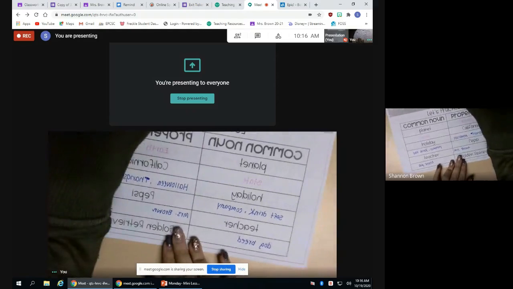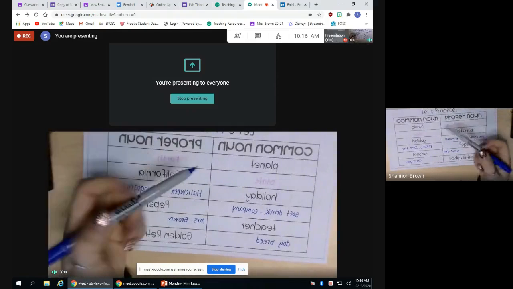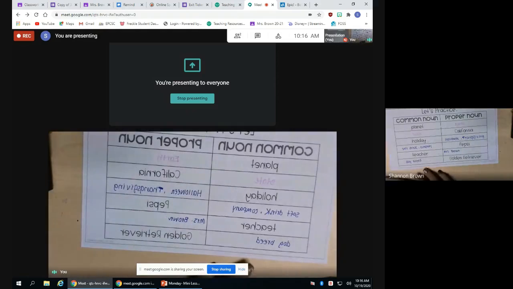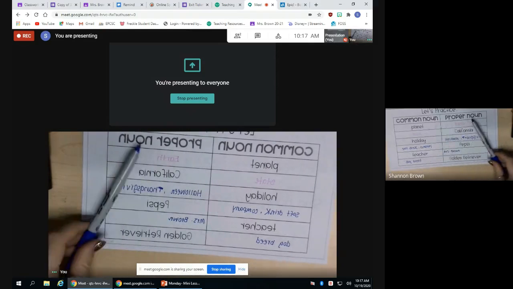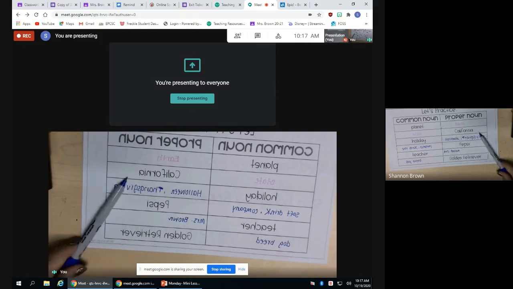Okay. So as you can see here, all of the ones on the left, common nouns are very common. They're basic words, okay? There's nothing specific about them. They are just a noun, a planet, a state, a holiday, a company, a teacher, a dog breed. But then when you go on the other side of the other column, all of the proper nouns, they are specific names of those places or people. Earth, California, Halloween, Thanksgiving, Pepsi, Mrs. Brown, Golden Retriever. Those are all specific names of all of those common nouns.